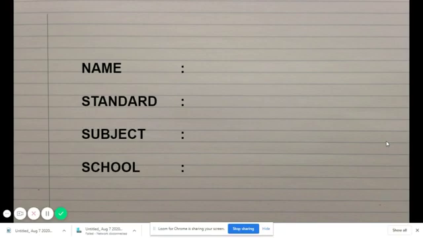Not the SDA form, you should not write like that. Write the full, complete Seventh Day Adventist School. Like this you should write the complete school name.